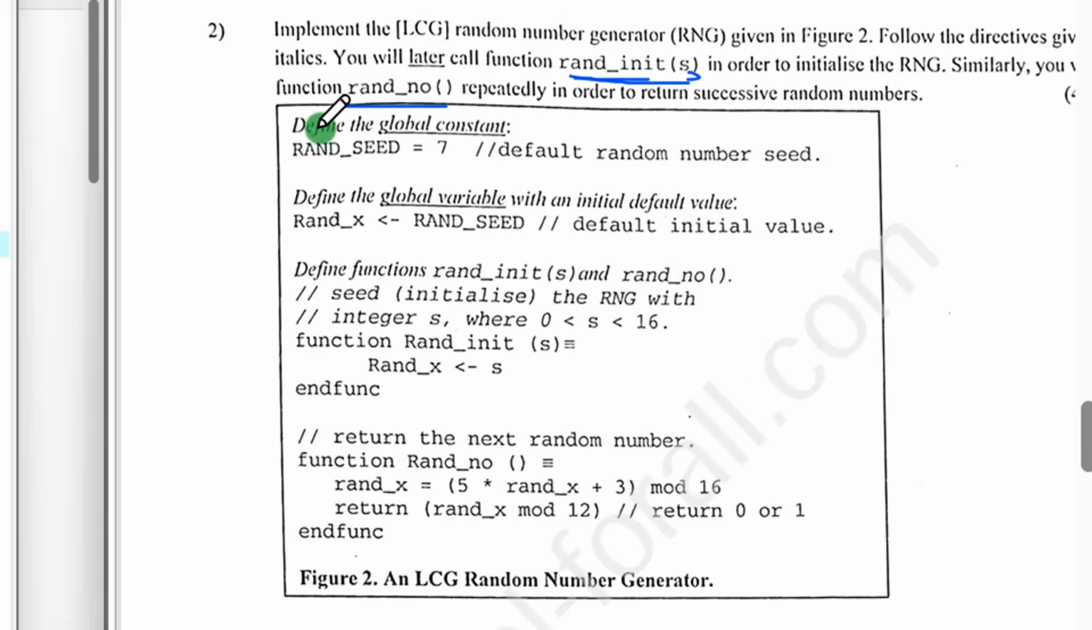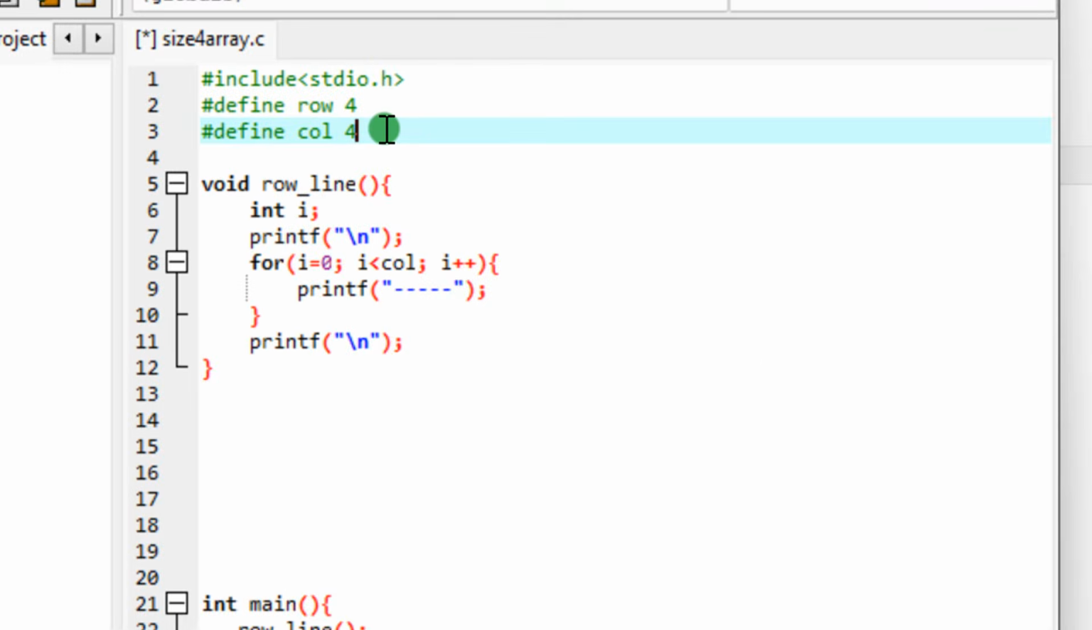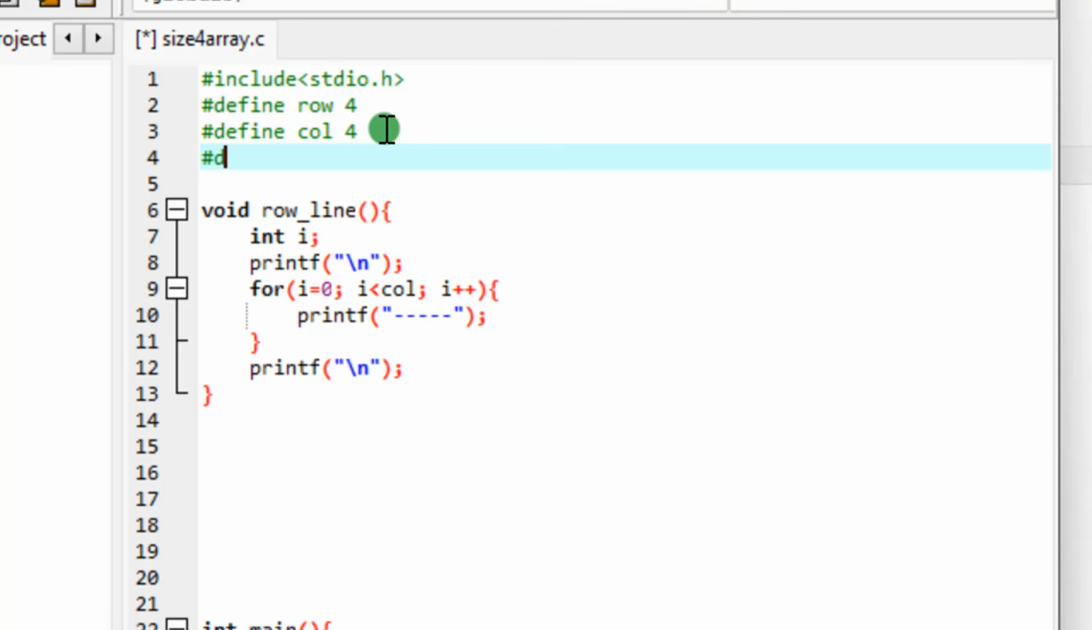So here in the box they say define the global constant run seed equals to 7. Good. So you know how to define a constant. You move inside your code and say hashtag define. The name of the constant is what? Run seed. Please, at the level of names of variables, write exactly what you are seeing in your pseudocode. This is my advice, because some of you are funny. You write run seed in capital letters, then in your code when you are translating, you use small letters again. At the end, nothing is working.